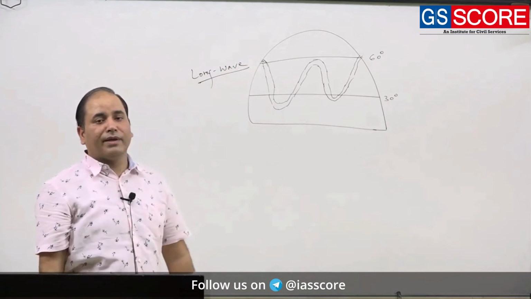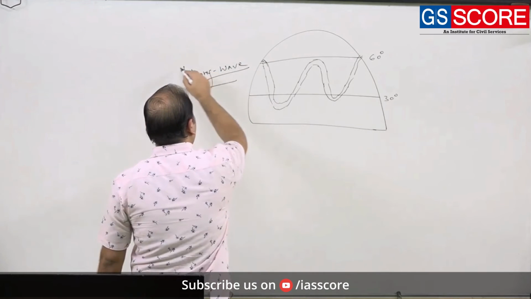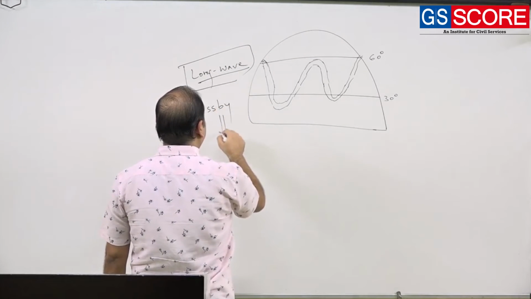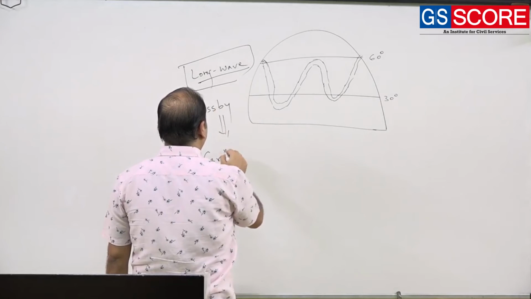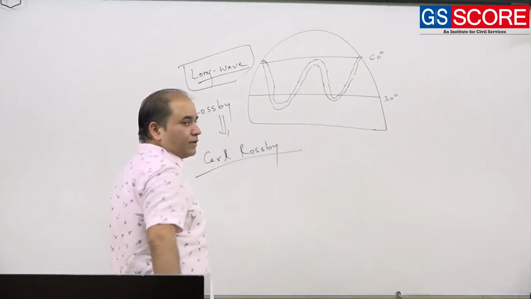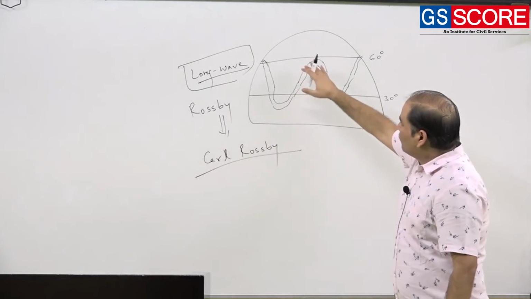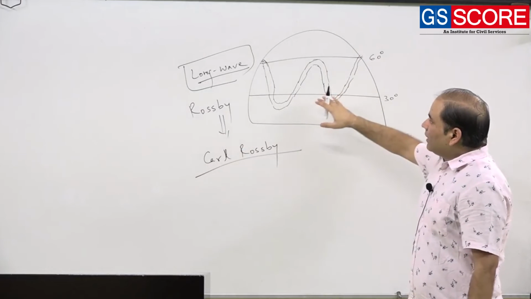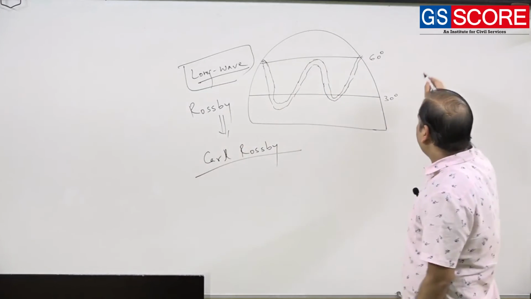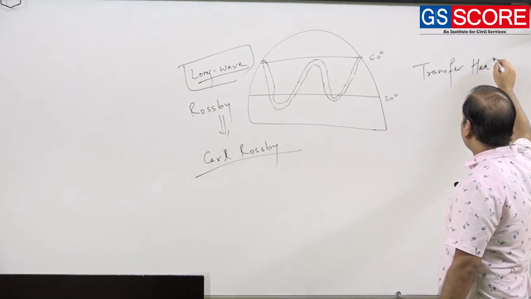This meandering wave will be referred to as a long wave, and this long wave is also known simply as Rossby waves, because it was studied by the famous climatologist Carl Rossby during the 1930s. So these moving waves will be referred to as Rossby waves. Rossby waves are very important in the transfer of heat.